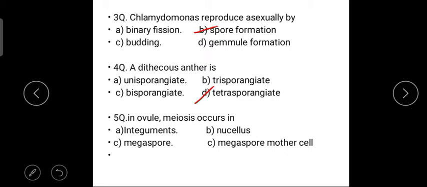Question number 5. In ovules, meiosis occurs in option A, integument. Option B, nucellus. Option C, megaspore. Option D, megaspore mother cell. This is option D, megaspore mother cell. So our answer is megaspore mother cell, inside which meiosis happens, which leads to the formation of megaspores.